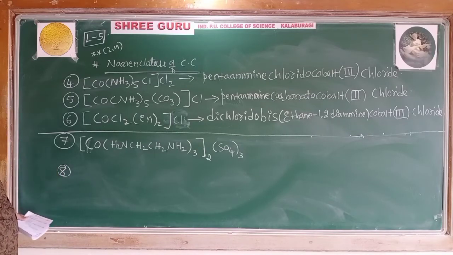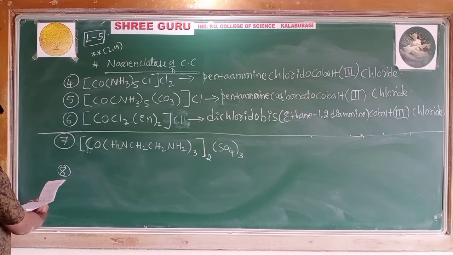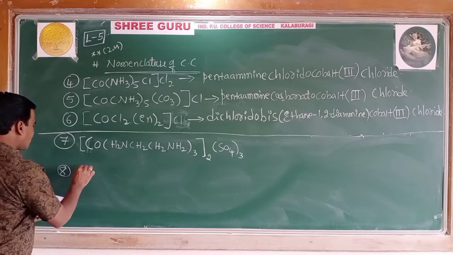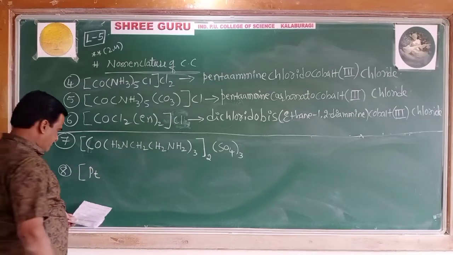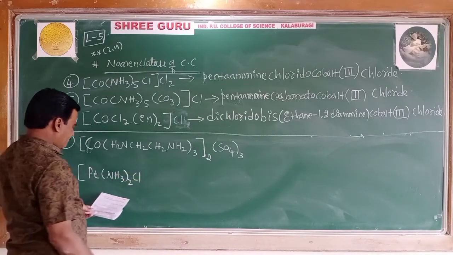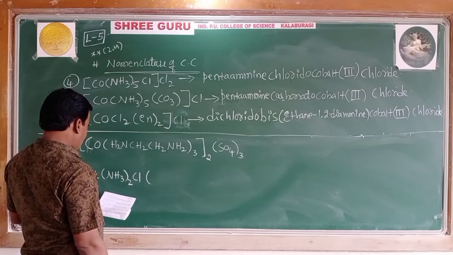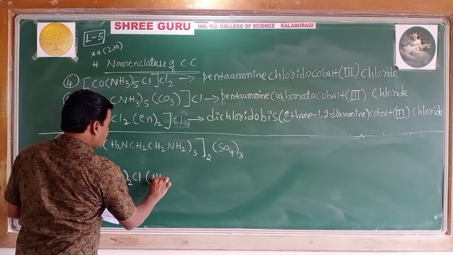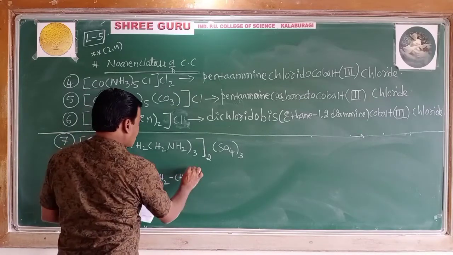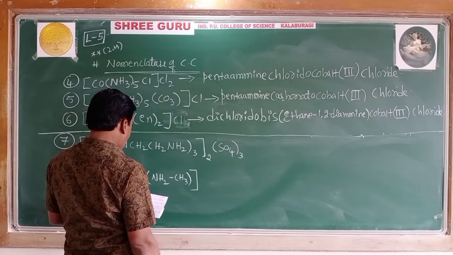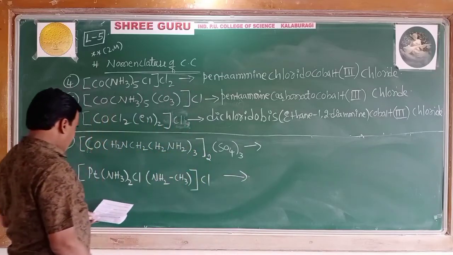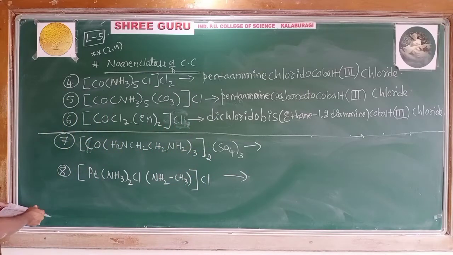Eighth one. So what is this eighth one? Pt, platinum central metal atom, Pt, NH3 taken twice, Cl in the bracket, NH2CH3, square bracket closed, you will have Cl outside the square bracket. Example 8, over.